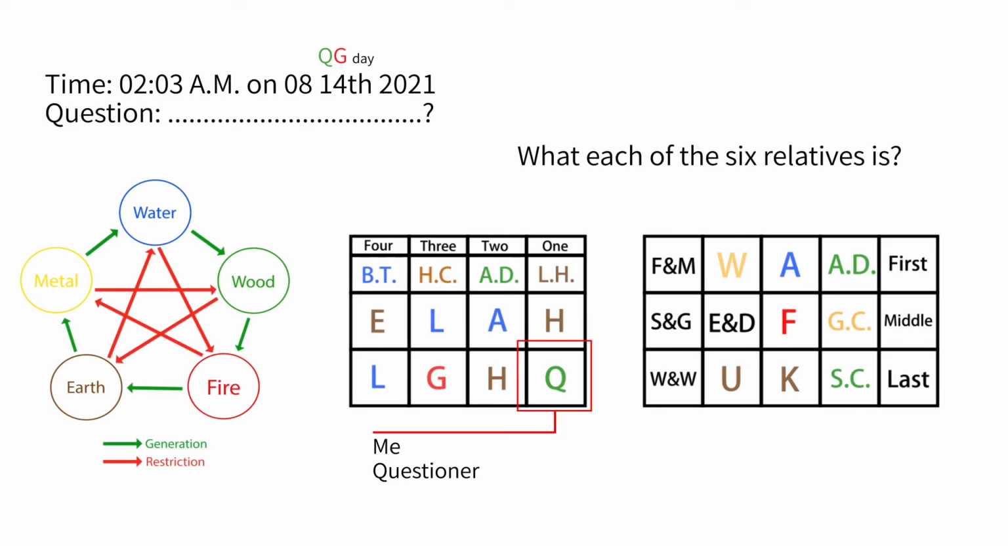What each of the 6 relatives is has been different in China since ancient times. In this series of videos, I'm just saying what the 6 relatives of the Liu Ren is. 6 relatives means 5 kinds of relationships between the symbol representing me or the person asking the question and the other symbols. The first relationship is the symbol that generates the symbol representing me, and we call this symbol's relationship to me the father and mother.